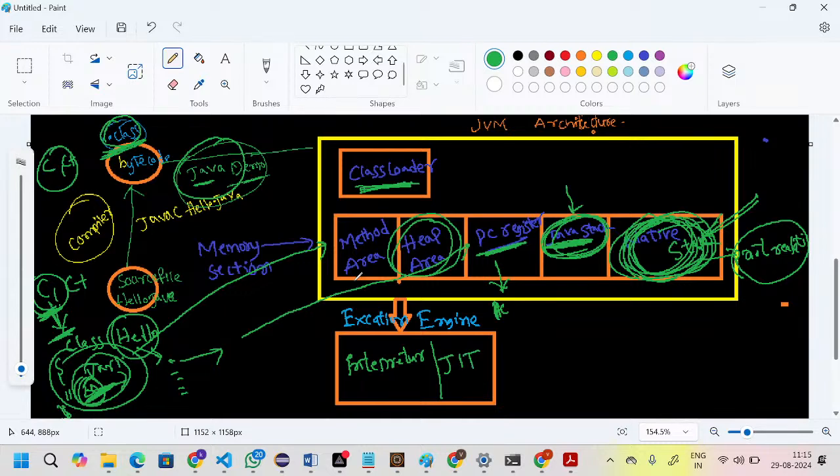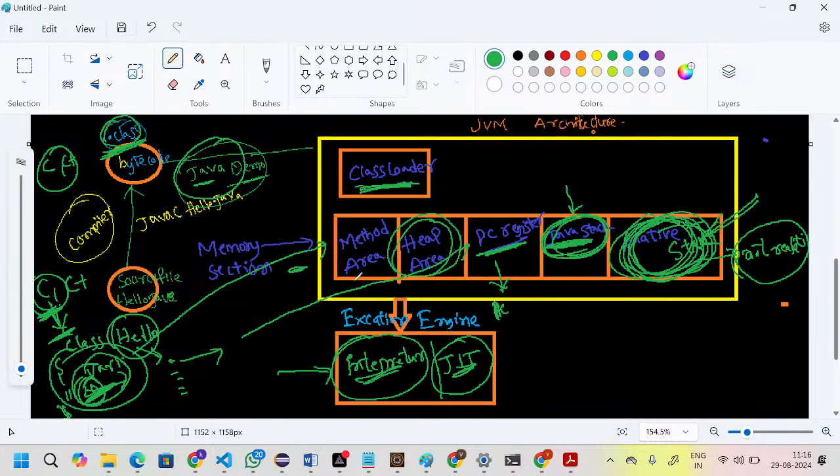JIT means just in time. The main purpose of JIT is also to compile the .class files into binary language. If you go with only the interpreter approach, it will take a lot of time to translate, so performance is very slow. That's why, to increase performance, they introduced the JIT component. Now the main purpose of both interpreter and JIT is to translate one format to another: the .class files into machine language.